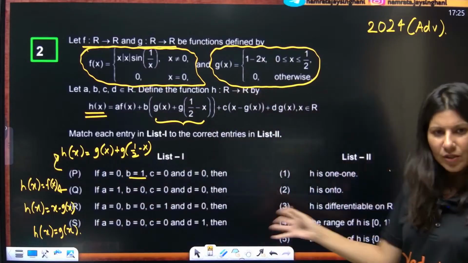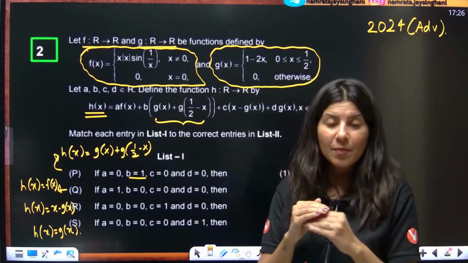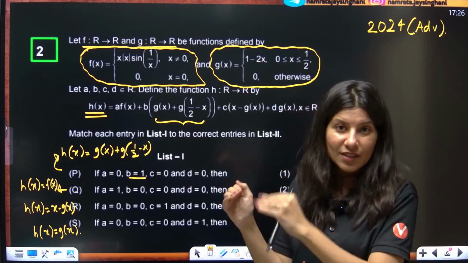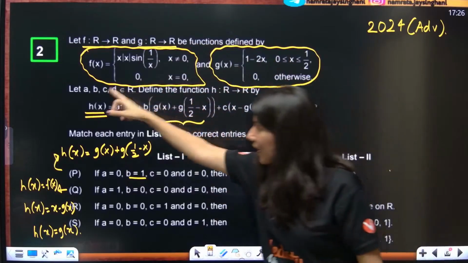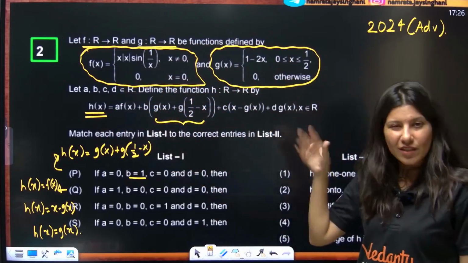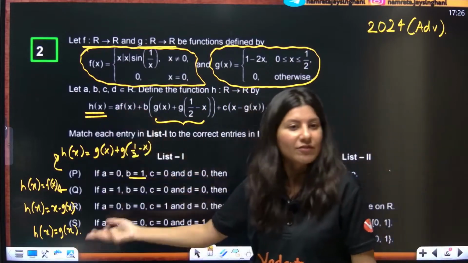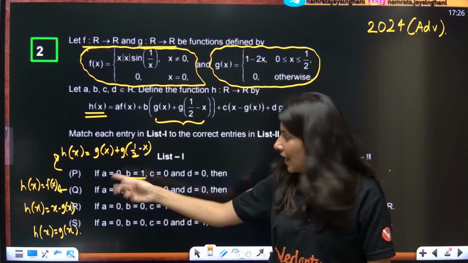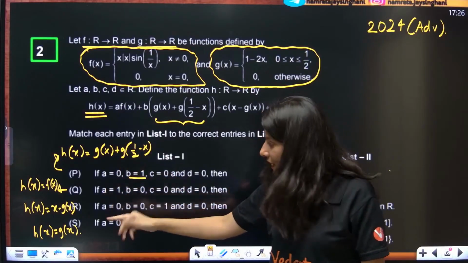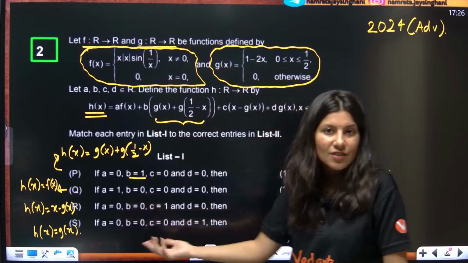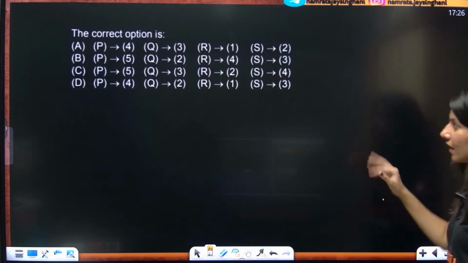I think the question is doable now because in every part they have given a 0, b 0, c 0, d 0. Now this scary looking expression, this big h(x), is gone. Basically, this question is talking about 4 different functions: h(x) is g(x) plus g(1/2 - x), h(x) is f(x), h(x) is x minus g(x), and h(x) is g(x). Correct? Okay.